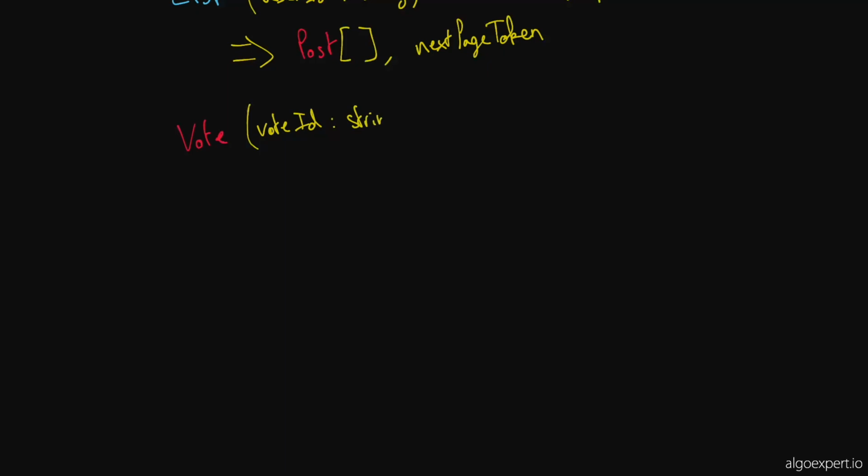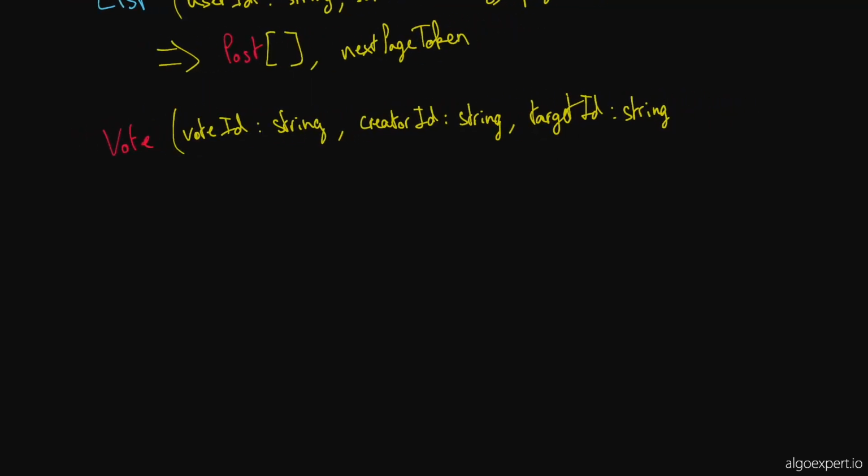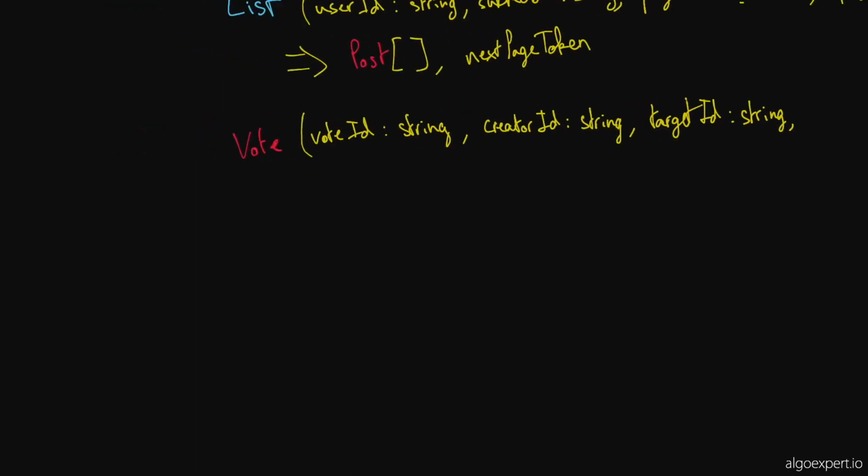It's just a string. It seems a little bit awkward to me to have votes be a separate entity, but now I'm starting to think that it just makes the most sense and makes this as clean as it could be. So we would have a creator ID. This would be a string, just how posts and comments have a creator ID. And then this would have a target ID, and target ID would either be the ID of a post or of a comment that this vote is on. String.